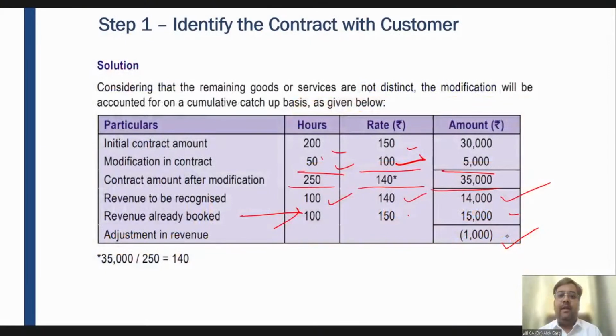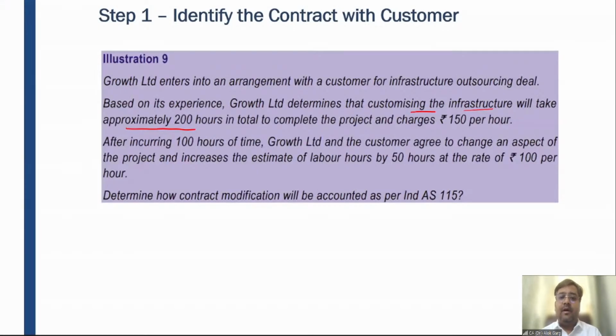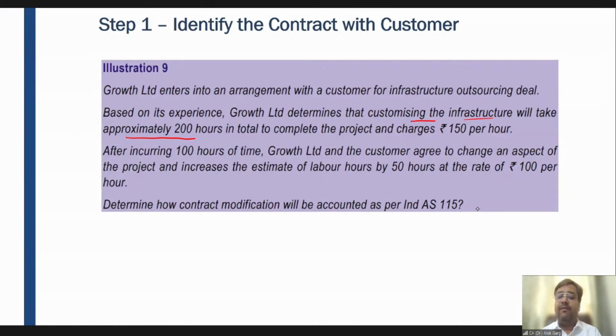We have covered step one completely, and we have also covered combination of contract and the impact of accounting on contract modification. Soham is asking, instead of adjustment in illustration number 9, can't we take the impact in the remaining 150 hours?